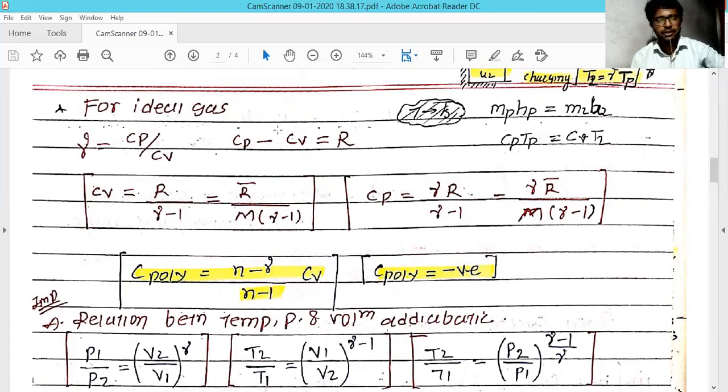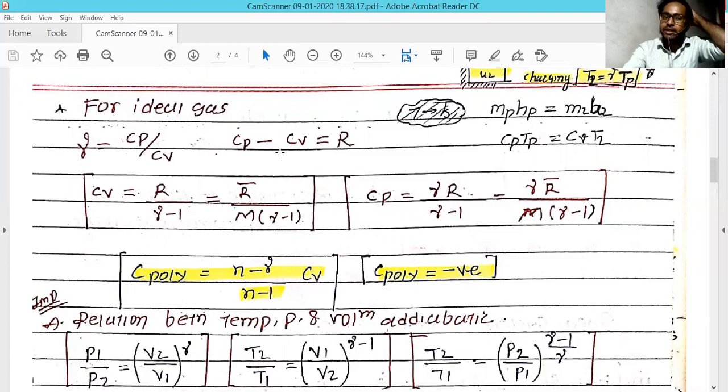So keep in mind that Cp is always bigger and Cv is always less. R for the ideal gas is 0.287 kilojoule per kg Kelvin.